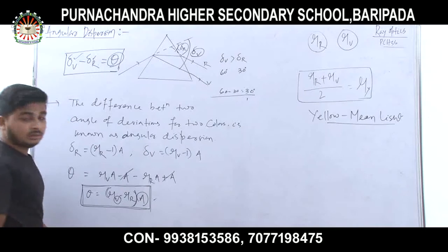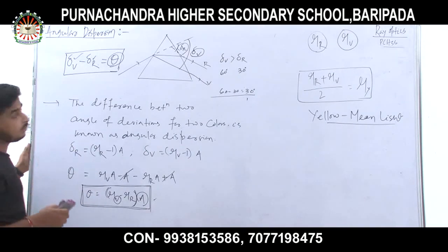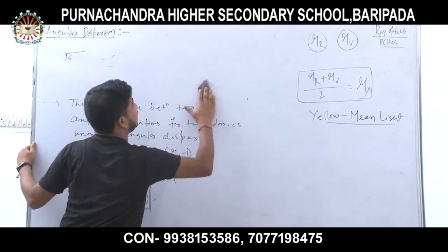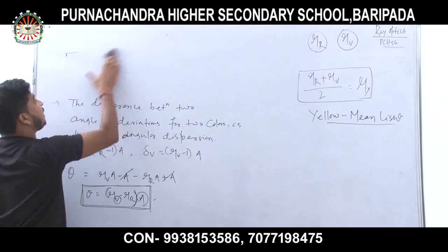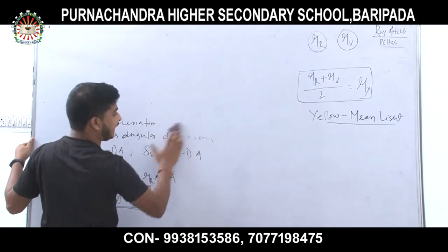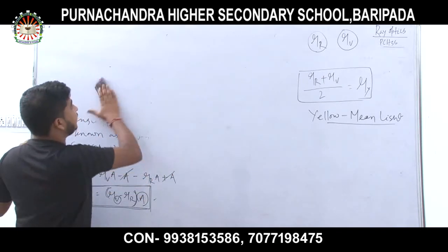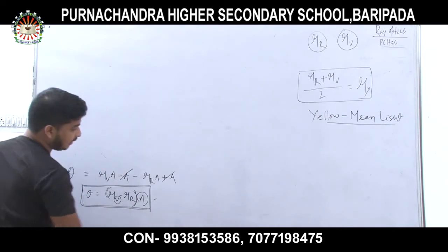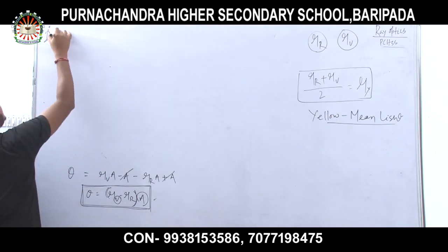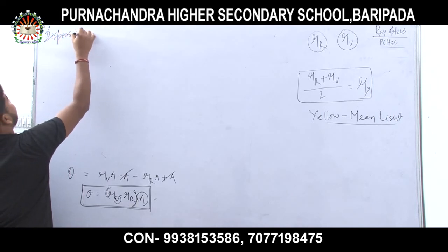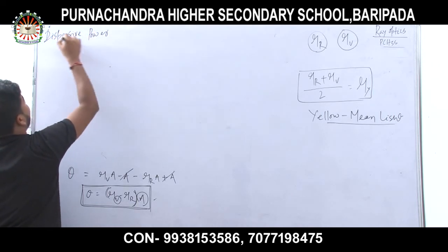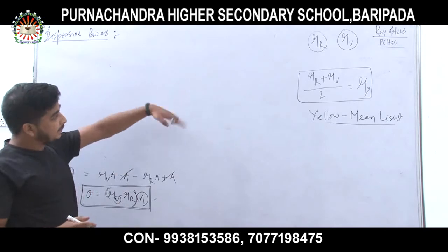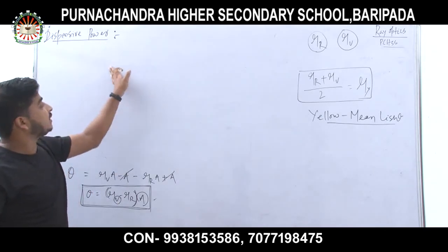Now the final topic, that is dispersive power. You already know what power is: the ability of the material to bend light is known as power. Here, the ability of the material to disperse the light is known as dispersive power. So what is dispersive power? It means the ability of the material to disperse the light.